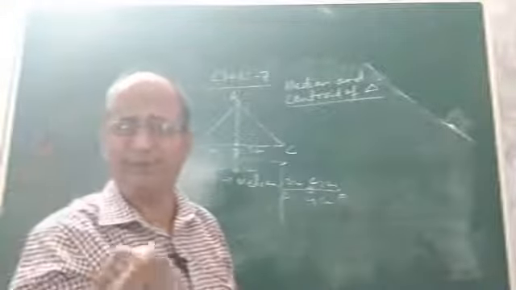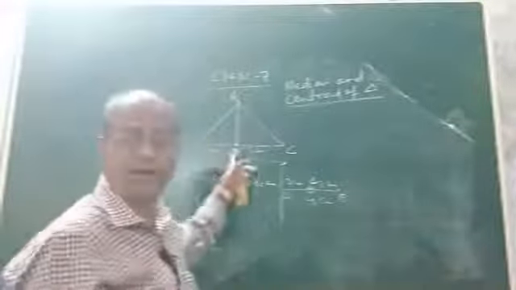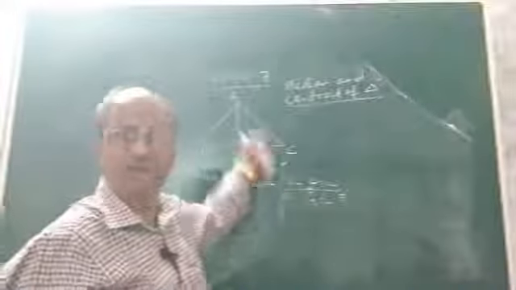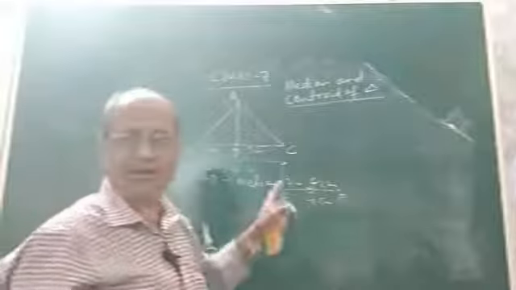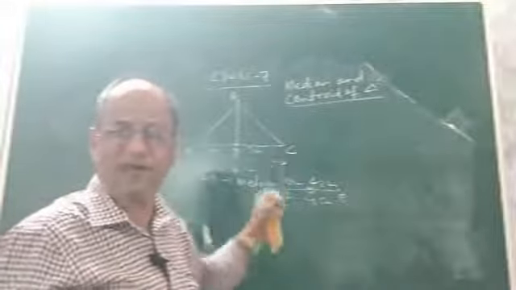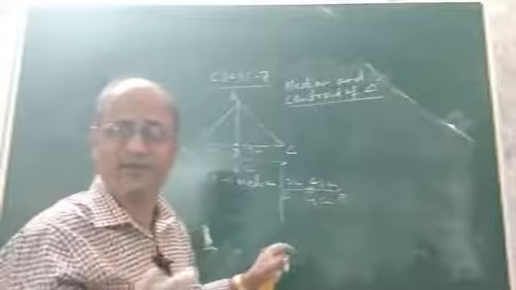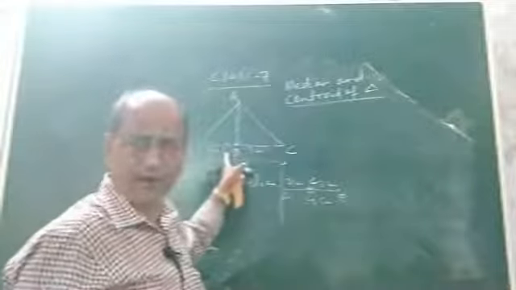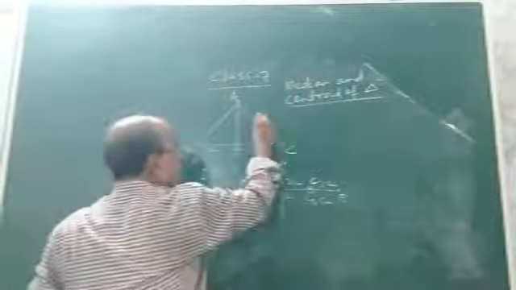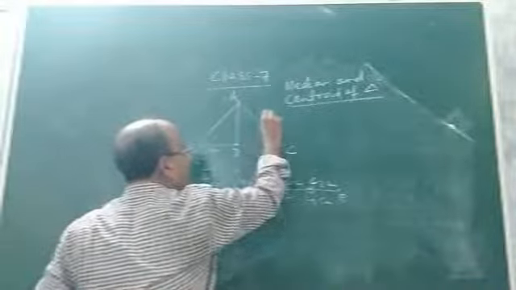It is that line segment which joins the midpoint of one of the sides of a triangle to its opposite vertex. Okay. Now you can ask me, sir, is there any more median possible in this figure or not? Yes, the answer is clearly yes. There are 2 more medians possible. As we considered here the side only BC and we took midpoint D, now consider this side. Suppose E is the midpoint.